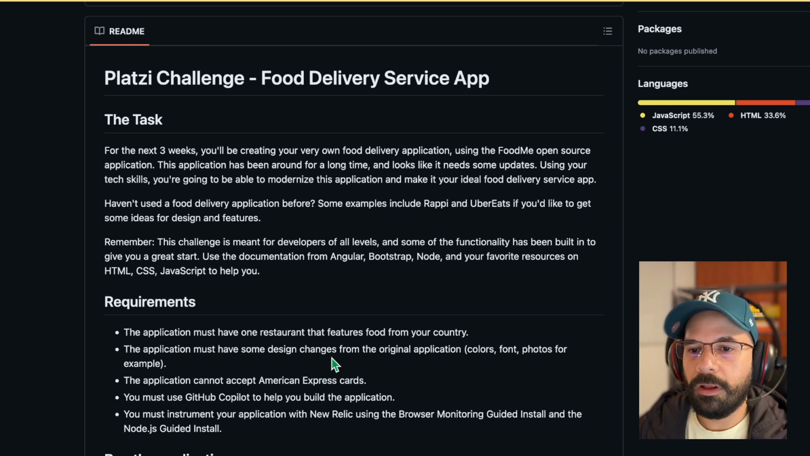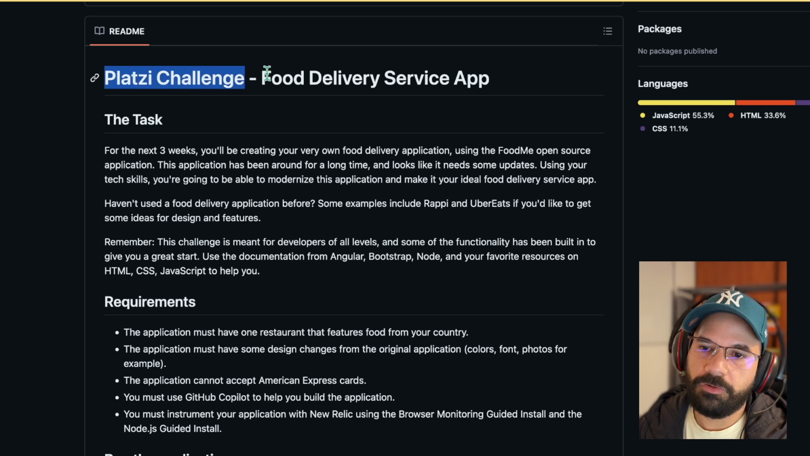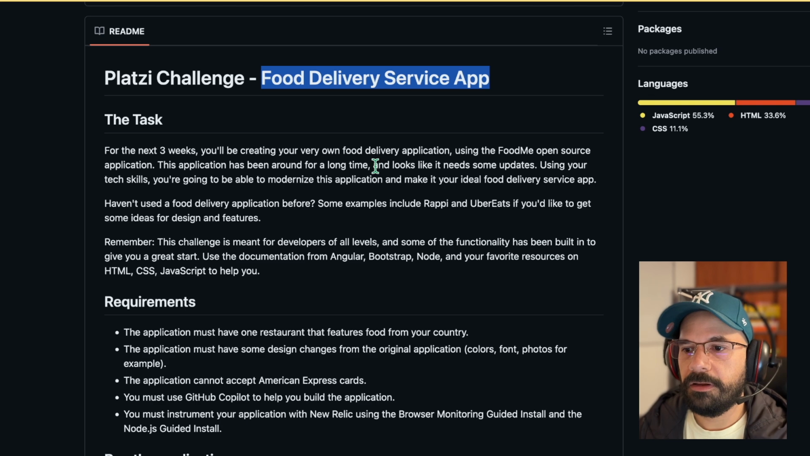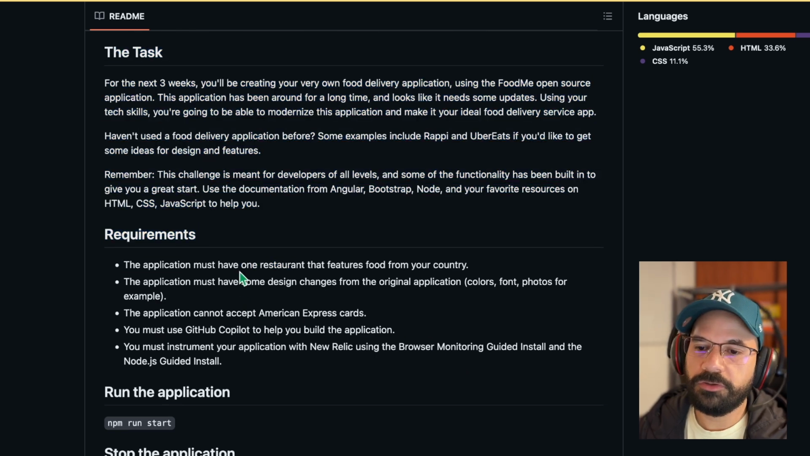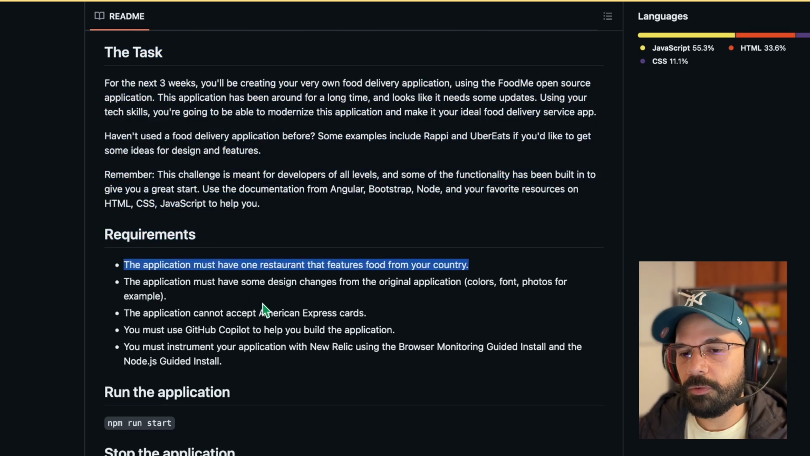So I will be walking you through the project of the Platzi challenge for the food delivery service app. This is a challenge for New Relic and GitHub. So this is the project. Let's go directly to the requirements.